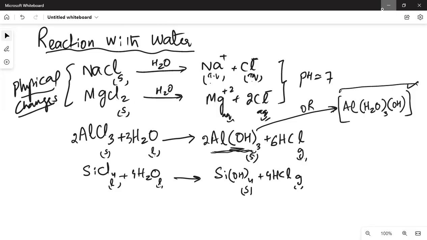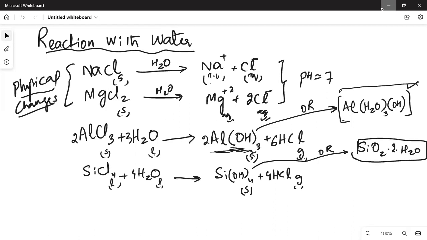HCl is gas. And even in place of silicon hydroxide, because this is also not very stable, you might find this hydrated oxide of silicon in the answer. So SiOH whole 4 बनता है and then it changes to SiO2 dot 2H2O. ठीक है, तो दोनों एक्सेप्टेबल है। ये मैं इसलिए लिख रहा हूँ क्योंकि कुछ बच्चे मार्क स्कीम को बड़ा होली स्क्रिप्ट की तरह ट्रीट करते हैं, तो अगर उसमें ये नजर आ जाए तो रिमेंबर कि this is formed and then that is changed into hydrated oxide.